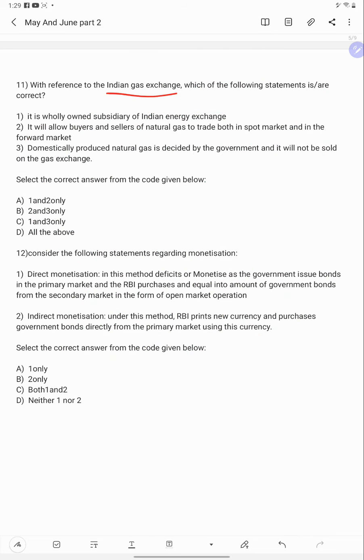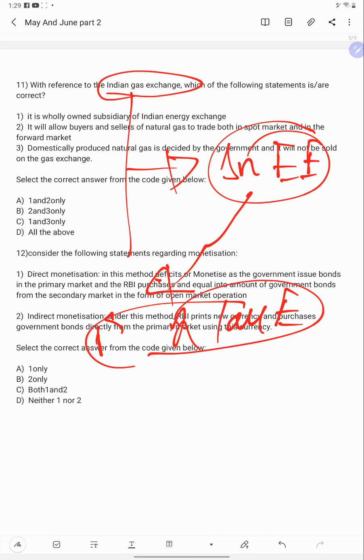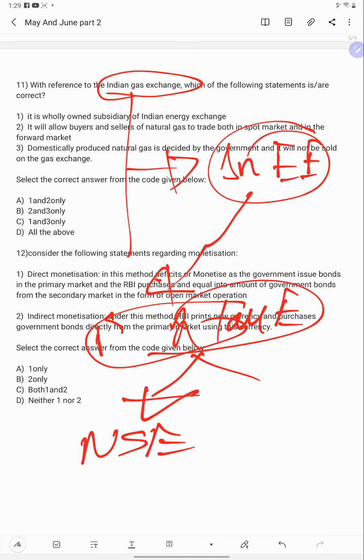And this Indian Gas Exchange is a subsidiary of the Indian Energy Exchange. What about the Indian Energy Exchange? It is the first and largest energy exchange in India, and it is publicly listed on the NSE and BSE. NSE is the National Stock Exchange, and BSE is the Bombay Stock Exchange.